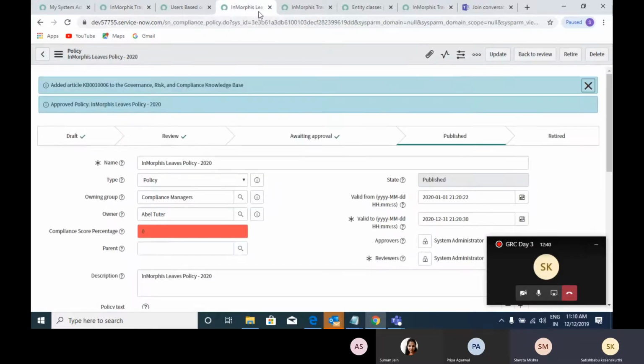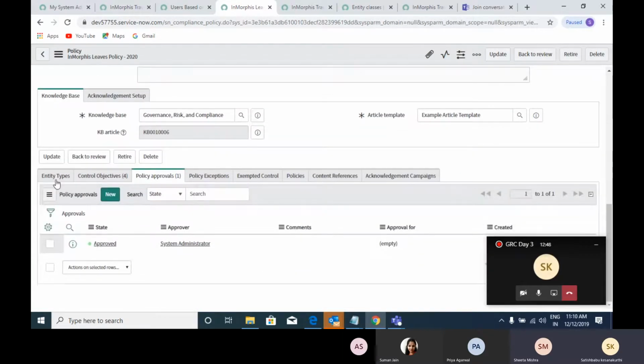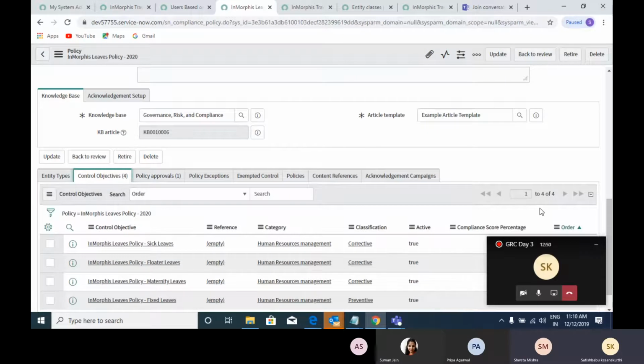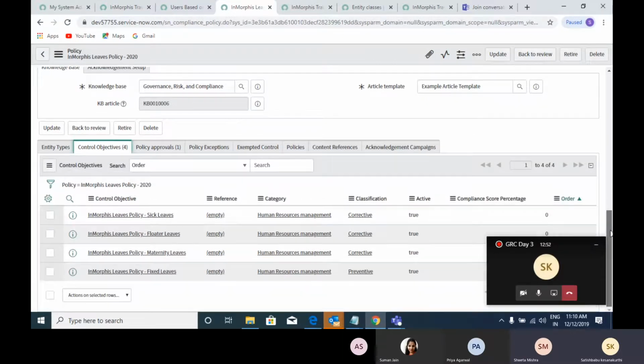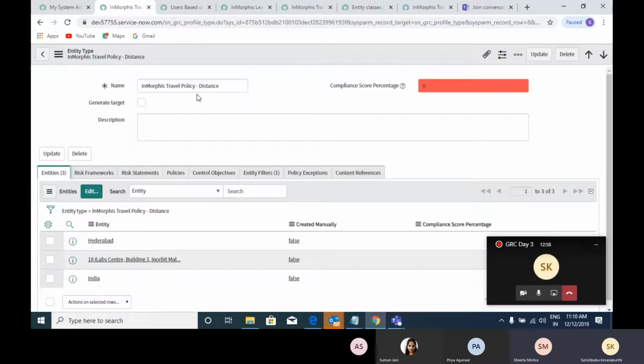I have created one more policy, this leave policy, and I have created four control objectives for that and one entity type, that category.